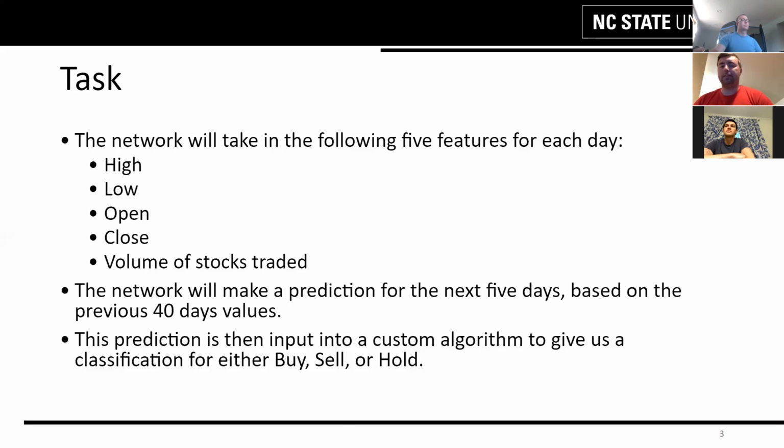From that, we'll try to predict the exact closing price for each of the next 5 days. Then, based on the final 5th day prediction, our algorithm will tell the user to buy, sell, or hold this particular stock.